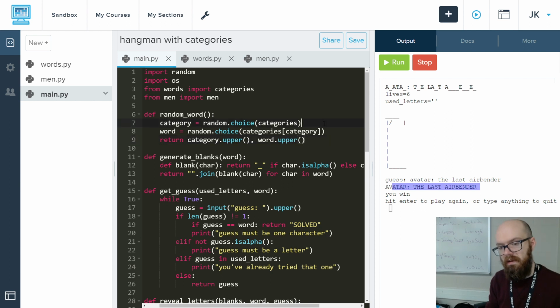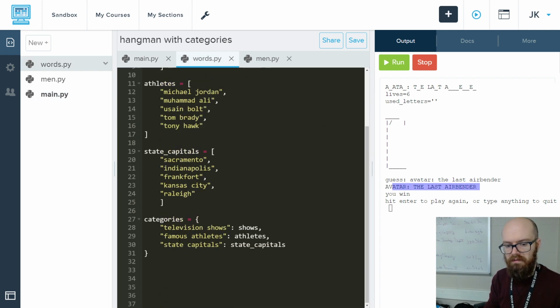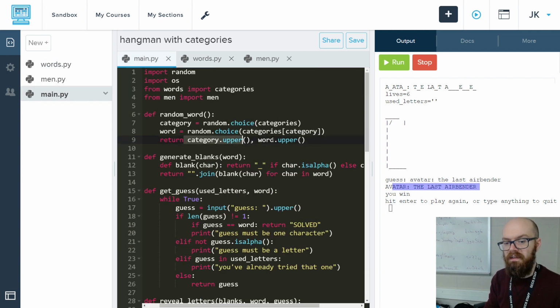You notice, by the way, that I cannot do that here. If I tried to get a category and then upper it, it wouldn't know what we're talking about when it tried to look that up in the dictionary, because these aren't upper anymore, right? So I just got lucky that I happened to write it here, and it's the way that would work.